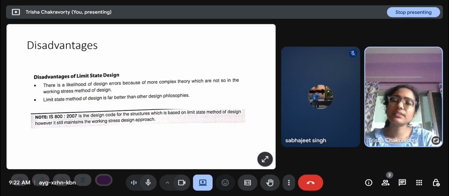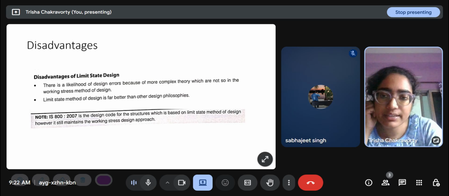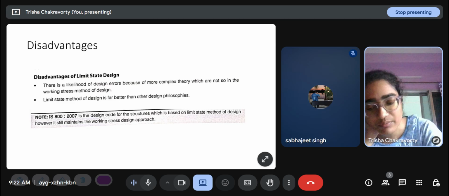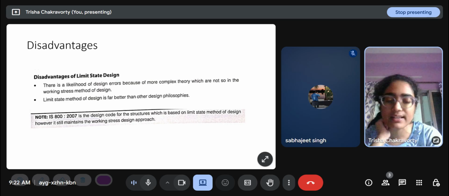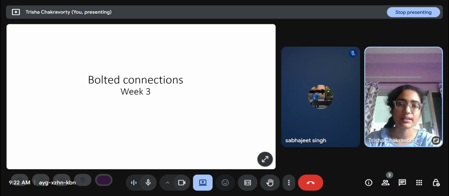Disadvantages: there is a likelihood of design errors because of the more complex theory, which is not so in the working stress method. But the limit state method is far better than other design philosophies, which is why most of the design codes around the world currently follow the limit state method.